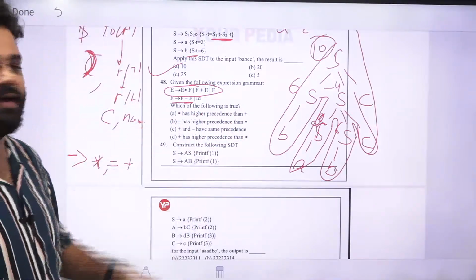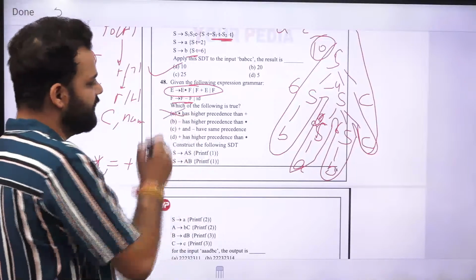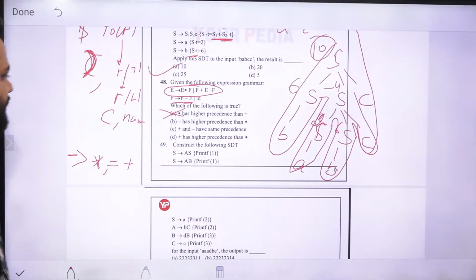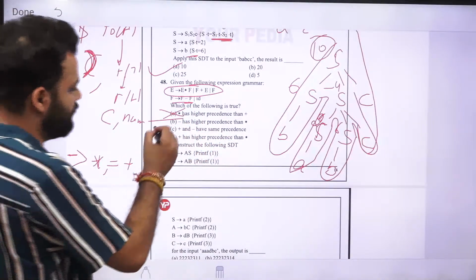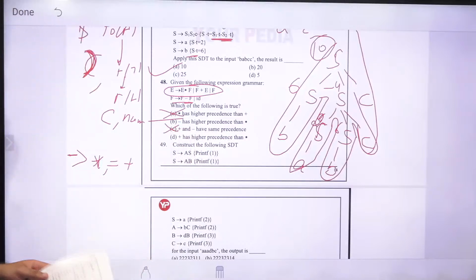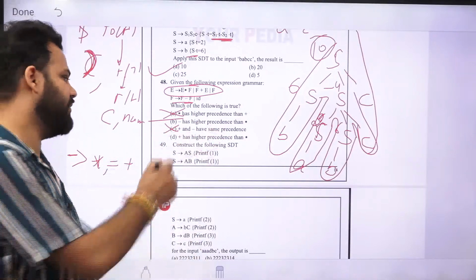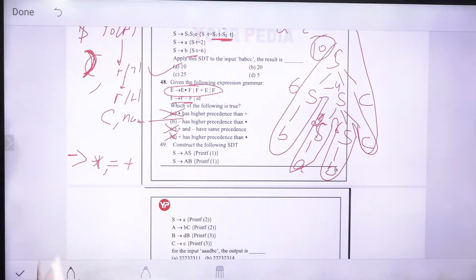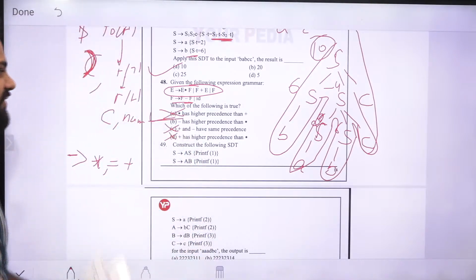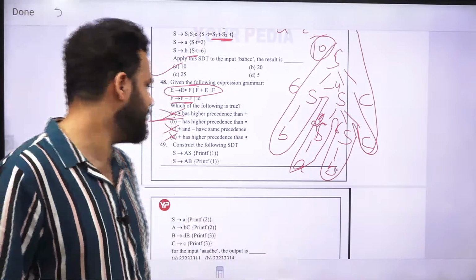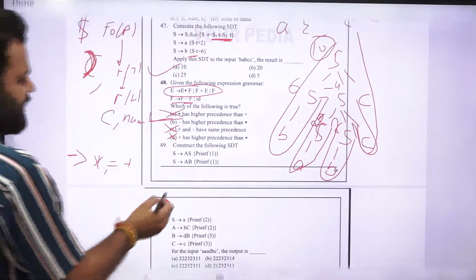No, star and plus have equal precedence. Minus has higher precedence than star. Yes, this is true. Plus and minus have the same precedence. No, minus has more precedence. Plus has higher precedence than star. Again, not true, because plus has precedence equal to star. So the correct option will be option B, which is minus has higher precedence than star.